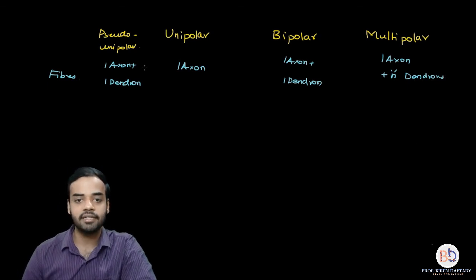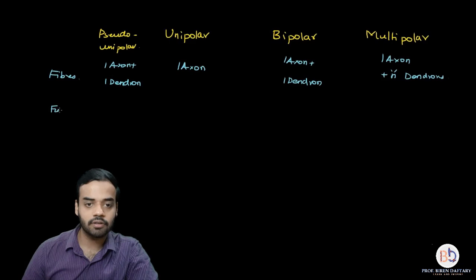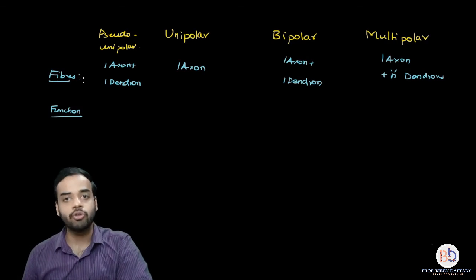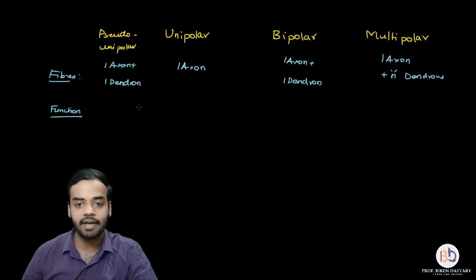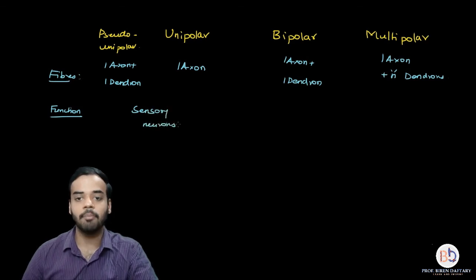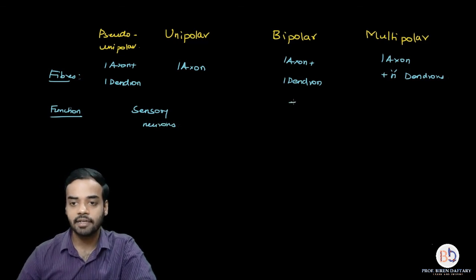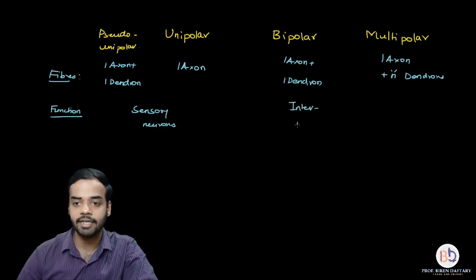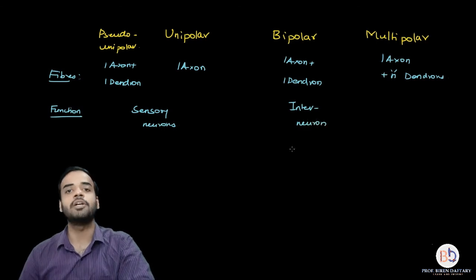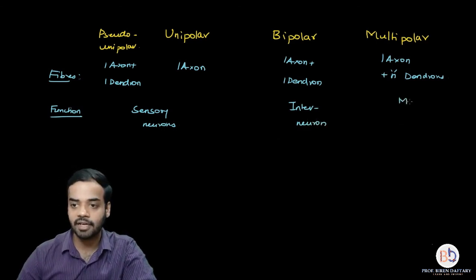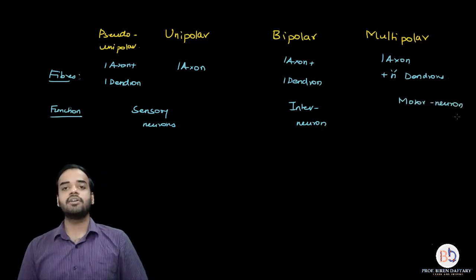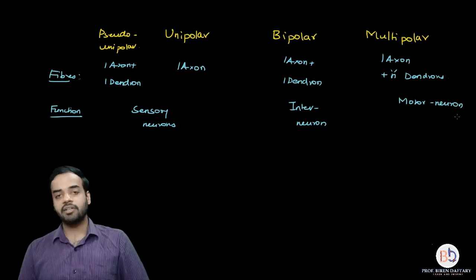The next criterion is going to be function, right? Now the function of both pseudo unipolar and unipolar is that they behave as sensory neurons. A bipolar neuron always behaves like an interneuron or an intermediate neuron, whereas the multipolar neuron always behaves like a motor neuron. So this is the chart, okay? If you can remember this chart, if you have understood today's lecture, then it is going to be very easy.